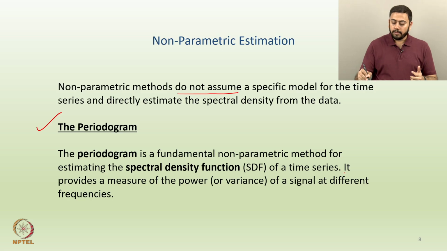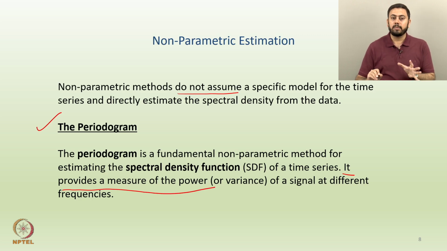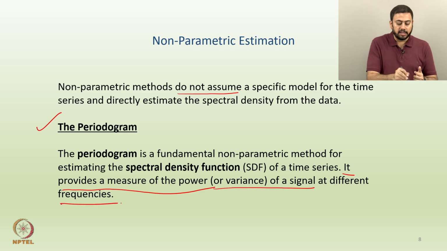Okay. And a periodogram provides a measure of the power. So power is nothing but variance. When you say the power of a signal, it is nothing but the variance of a signal. Okay. So a periodogram provides a measure of the power or variance of a signal at different frequencies. Now again, I can graph a periodogram. So a periodogram is nothing but a graph, by the way, which involves the significant frequencies and the variance of the underlying signal at those significant frequencies.